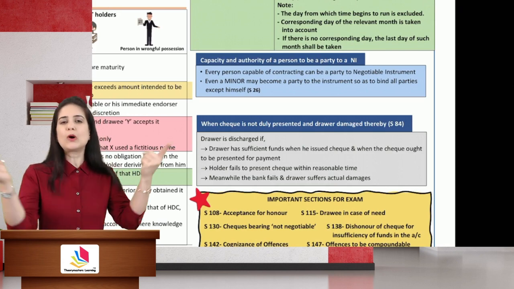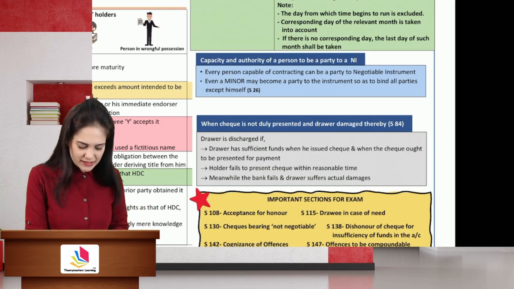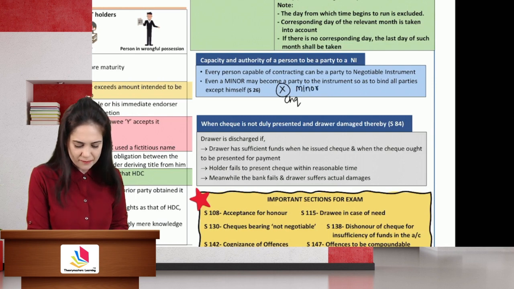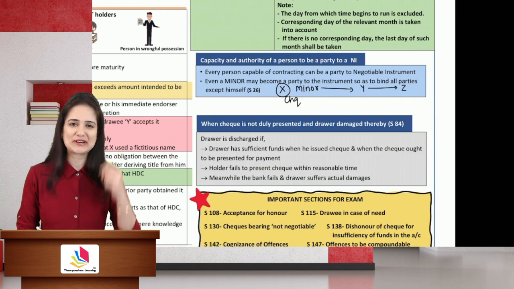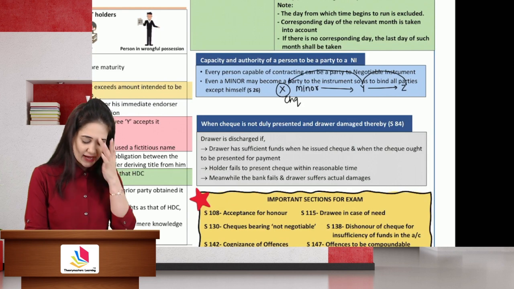He will bind all the other parties except himself. Let's say, for example, that X was the holder of a check. Okay, he's a minor and the check was issued in his favor. He can transfer the benefit to Y. Y can transfer it to Z. What if the check is dishonored? Z can take action against Y, but he cannot take action against X.